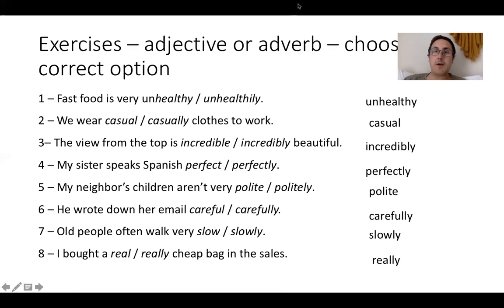So I suppose the best way to think of this, guys, is basically like this. If you have an adjective, it describes a noun. If you have an adverb, it describes a verb. And then also, guys, if you have the modifying adverbs, like very, quite, incredibly, really, it describes an adjective like very beautiful, really cheap, or it modifies another adverb, like very fast, very slow, and all of this. Okay, so I hope that's helped a little bit.